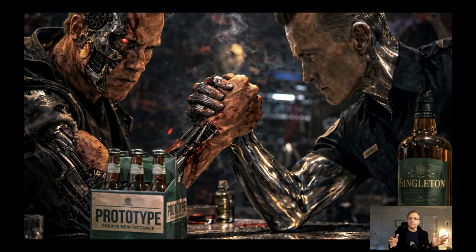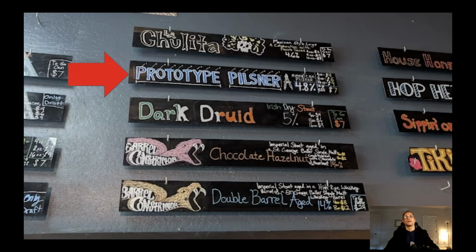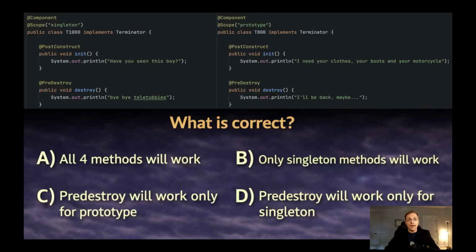Prototype is Terminator and singleton is Terminator. This one is T1000 because there was only one, and the Schwarzenegger was in each movie, so it's prototype. There are a lot of them. Now I have two declarations. One of them is T1000, which is singleton, and it has a PostConstruct method, and it says, actually T1000 didn't speak a lot, have you seen this boy?